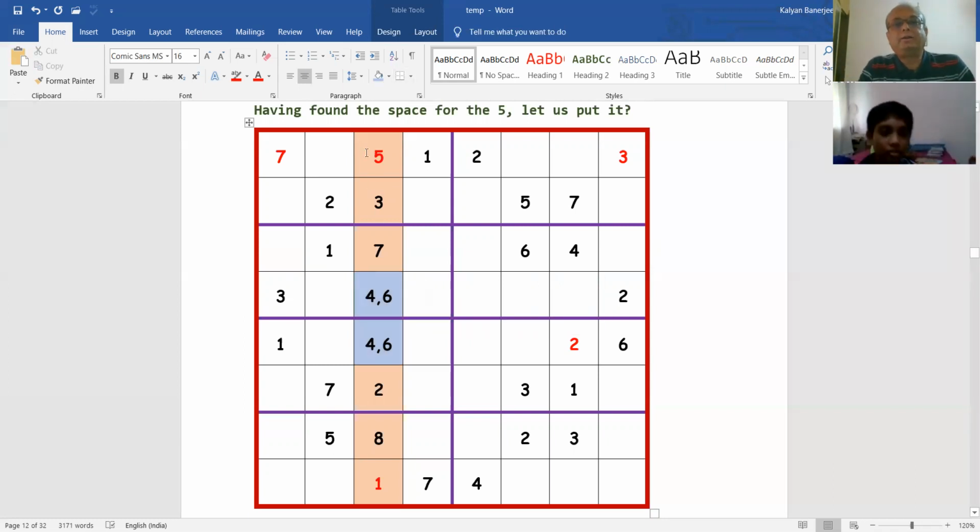I can't understand this. Numbers are filled in, right? I can't understand this.